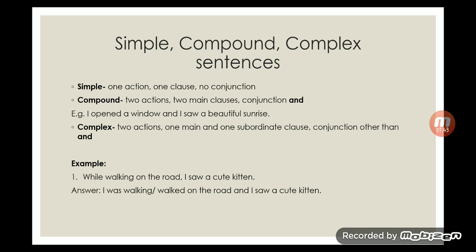Action is not completed, so this part of the sentence is the subordinate clause. Okay, and now you have to change this type of sentence into compound. So first of all you have to find out two actions. There are two actions now, walking on the road and seeing a cute kitten, right?